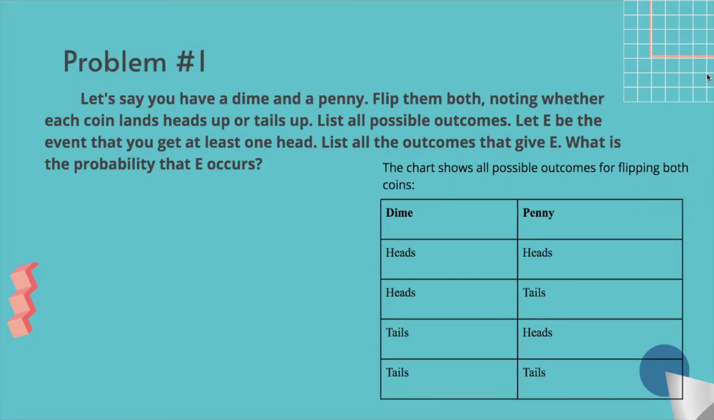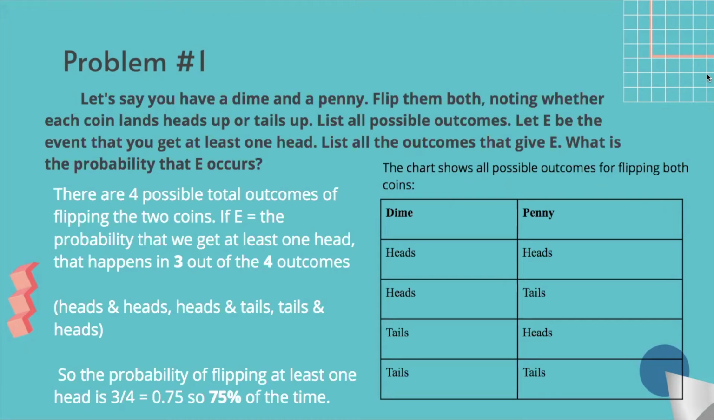Problem number 1. Let's say you have a dime and a penny. Flip them both, noting whether each coin lands heads up or tails up. List all the possible outcomes. Let E be the event that you get at least one head. List all the outcomes that give E. What is the probability that E occurs?